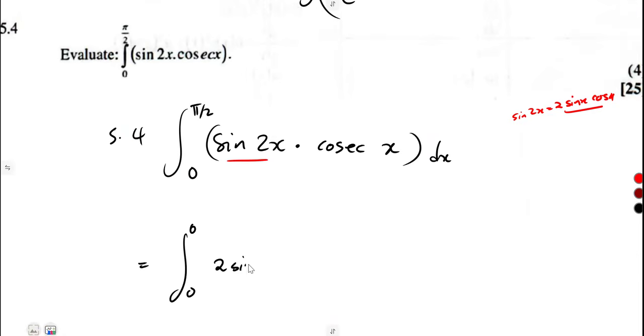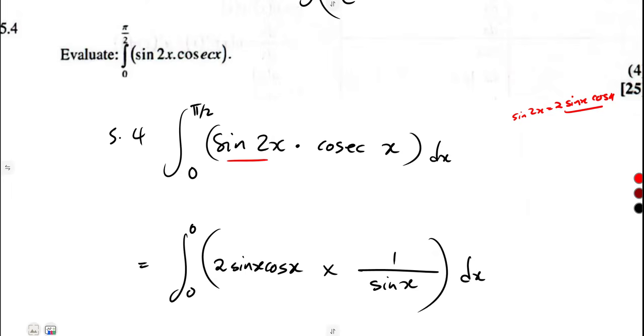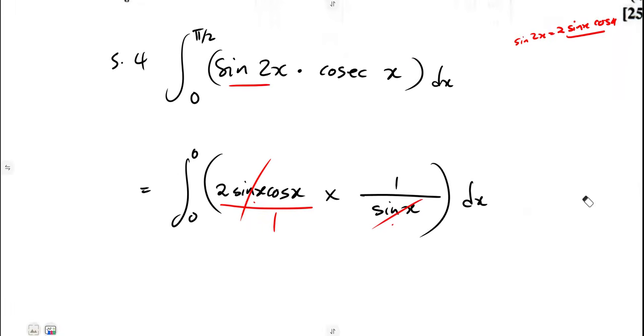2 sine of x cos of x times cosec. Cosec means 1 over what? 1 over sine. This is 1 over sine of x. All right, so you're going to simplify this. As we can see here, same as over 1, so you can cancel sine and sine, numerator and denominator. So that is going to give us 2 cos x times 1, which is 2 cos x. So as you can see, guys, all of that part reduces to 2 cos x,